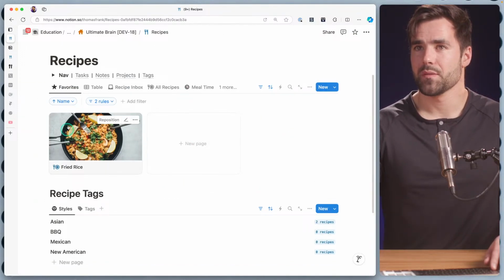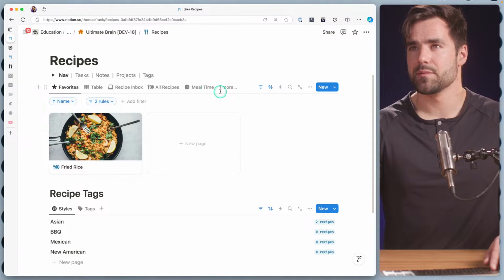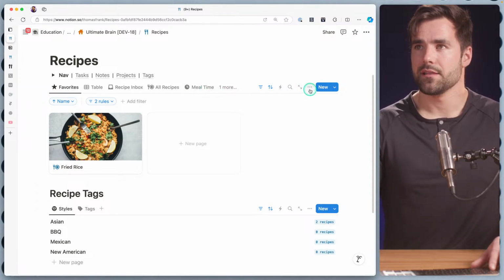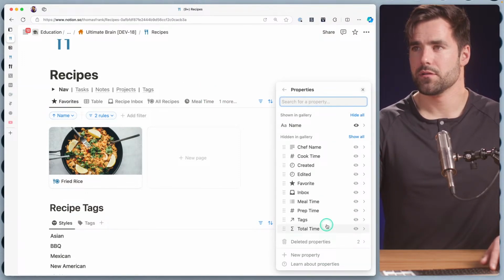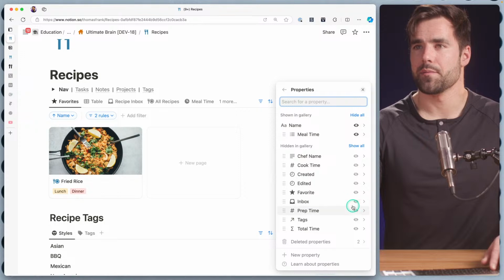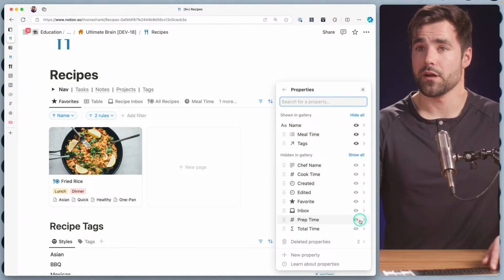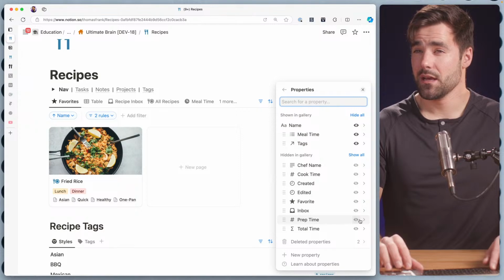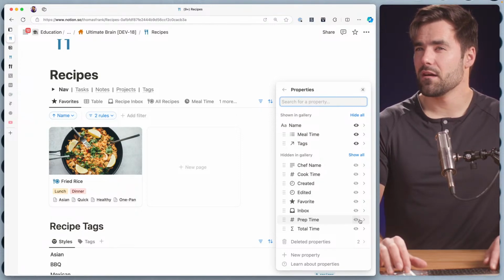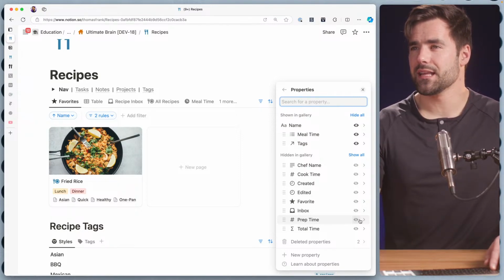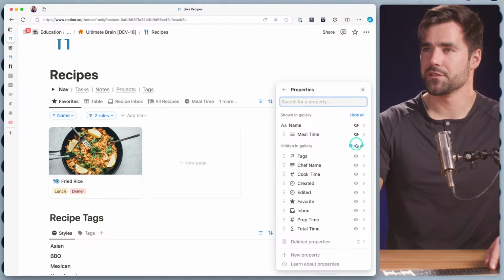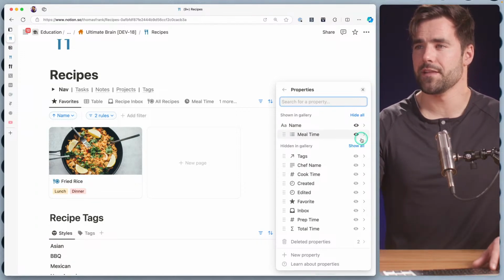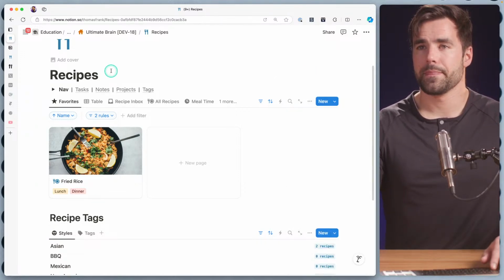And here, because this is not a mealtime specific tab, I think we also want to show at least our mealtime property. We could also show tags if we wanted to. I'm not sure if I like that. That's not very aesthetic to me, and I don't really know if I personally need it. So I think I'm going to turn it off, but it is of course something that anybody could turn on if they wanted to.